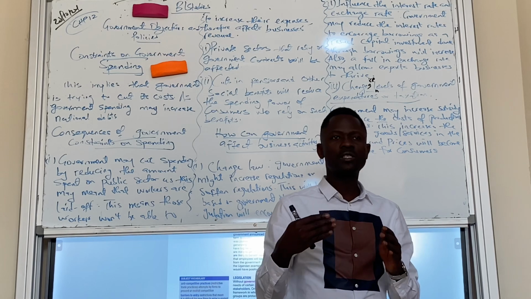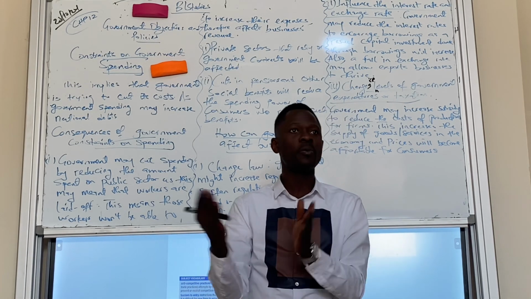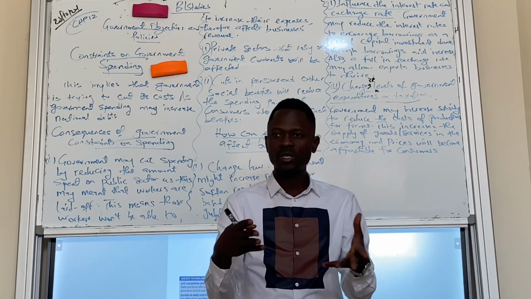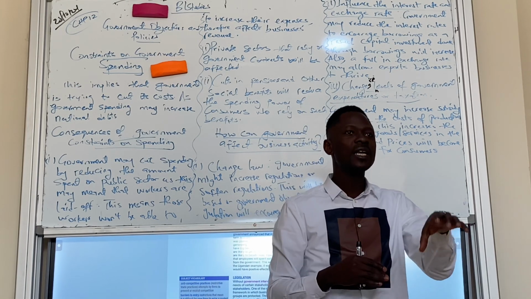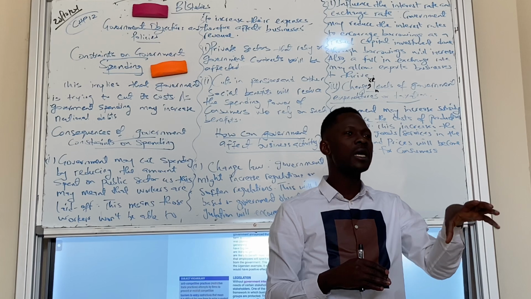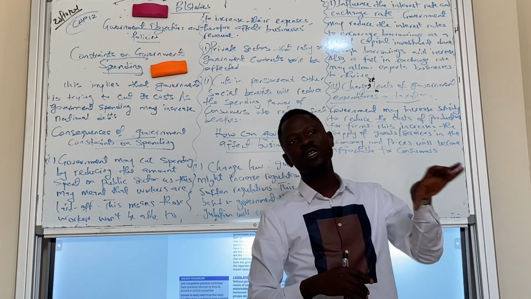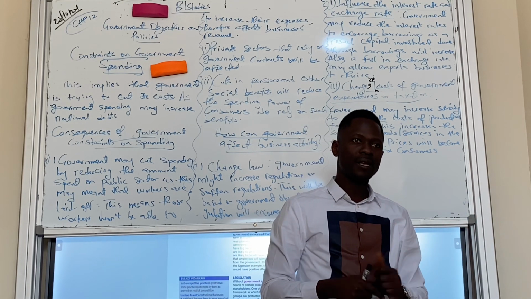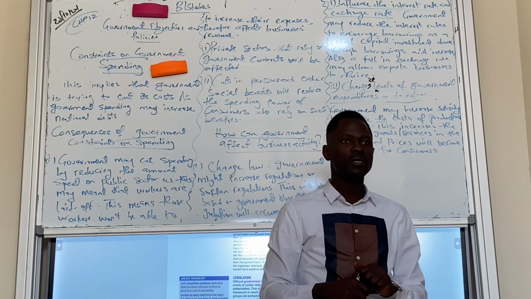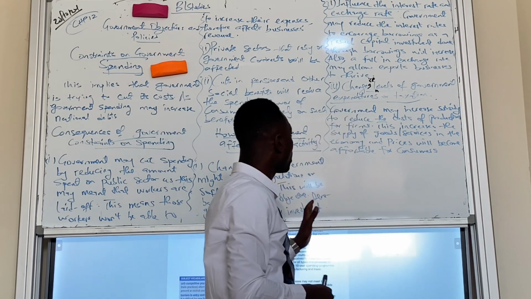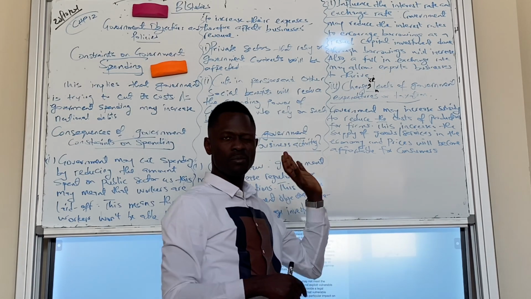So government will not want, because government wants to render services to the public. Government wants to make sure the society becomes a better place. So government will not do things that will become a detriment or that will be harmful to the populace. Is it clear? Yes. So whatever government decision is for the good of the society. Is it clear? Yes. So that's about constraints on public spending.